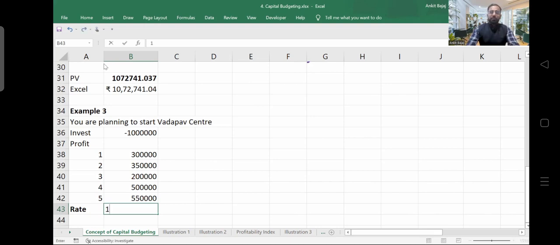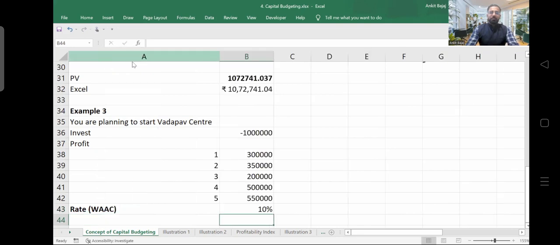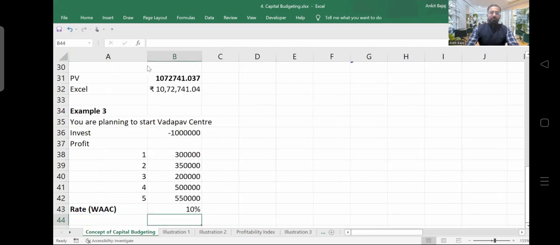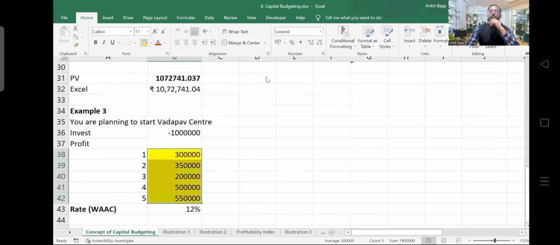Now let's suppose your discounting rate is 10%. I will write down WACC here so you can recall; you just write down WACC also in brackets. Actually, let's suppose your discounting rate is not 10%, I'm taking 12%. Now, these are future cash flows, and I have to find out the present value of these future cash flows.